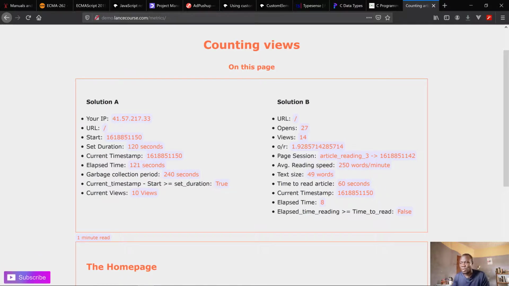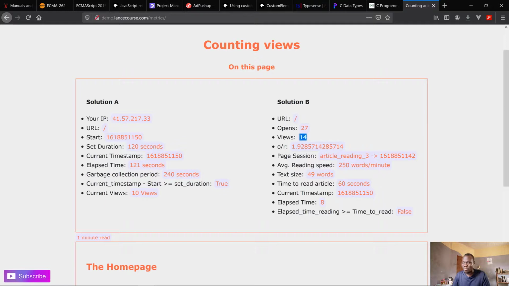For example, if we apply the division like this, we get the opens divided by the reads. So you get the interest rate actually. The higher the interest rate, the better it is in this case, and the lower the interest rate, the worse it is.